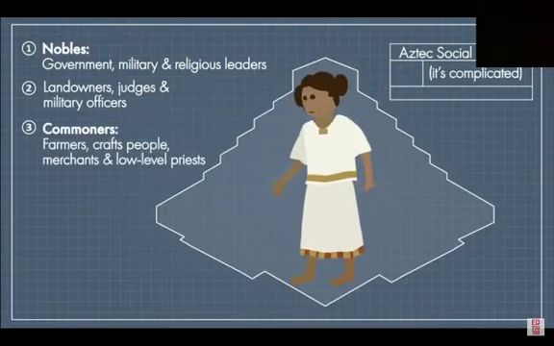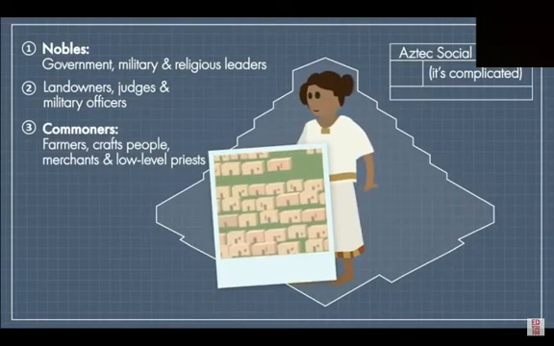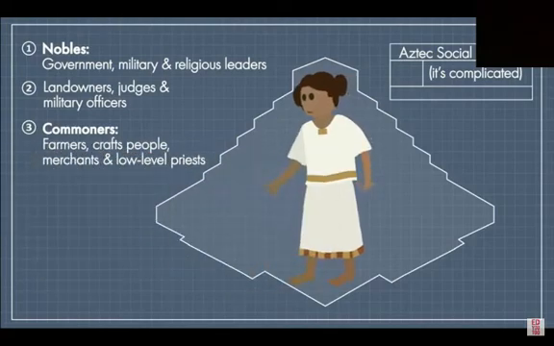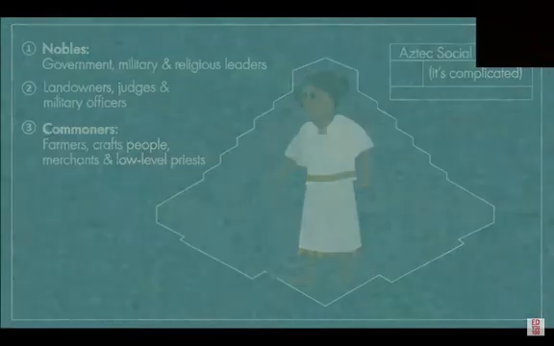Commoners were farmers, craftspeople, merchants, and low-level priests, mostly living in capule, which were neighborhoods ruled by a nobleman and a council. Artisans and traveling merchants were wealthy and highest within this class, and also had their own trade guilds.